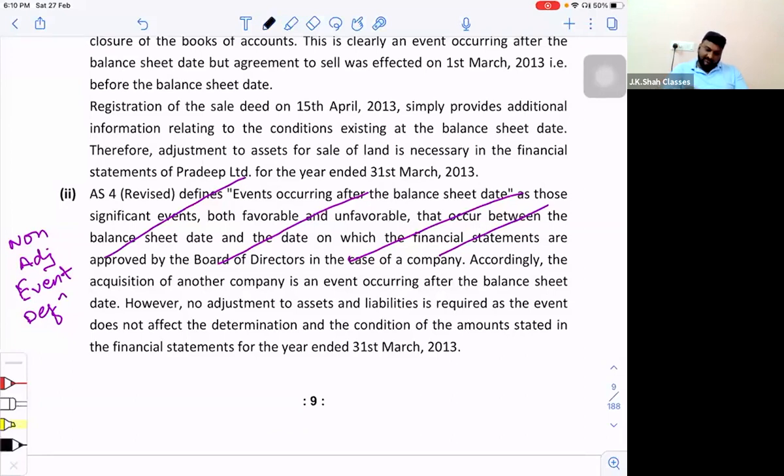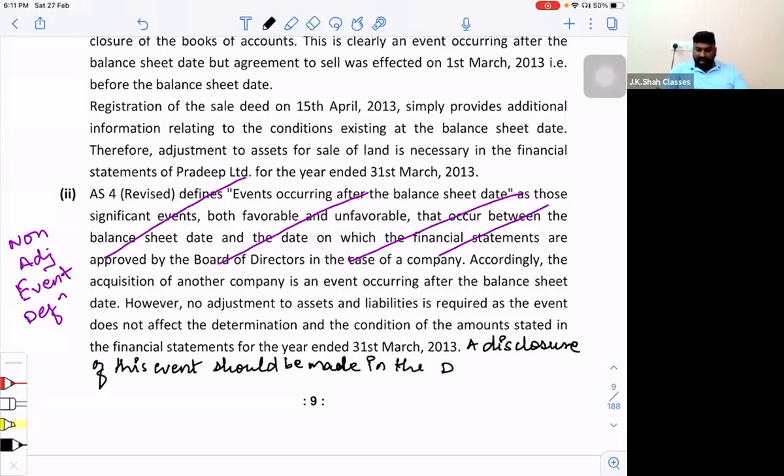Right? So we can just add one more line over here. Full stop. A disclosure of this event should be made in the director's report.